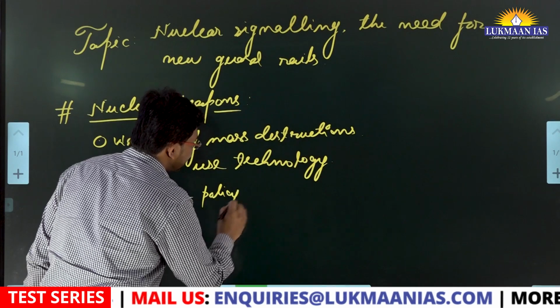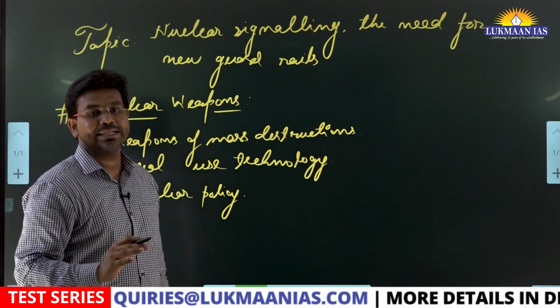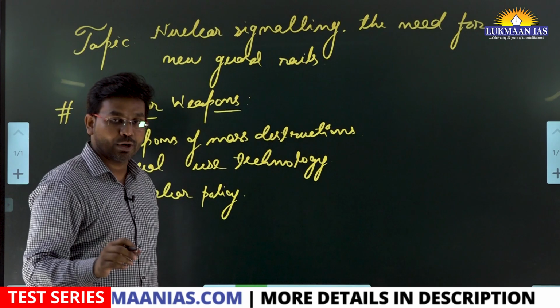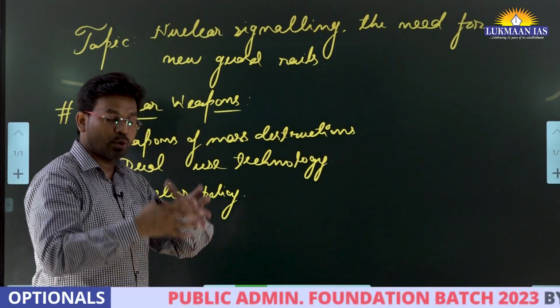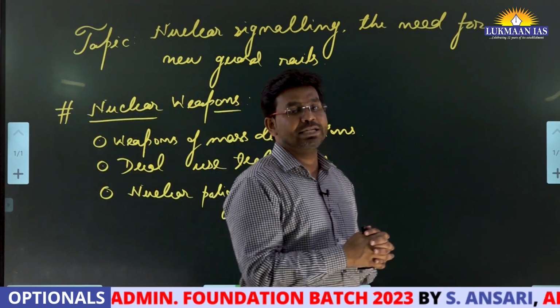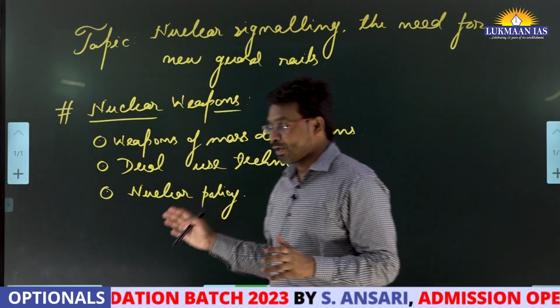For example, Russia has a nuclear policy, India has a nuclear policy, China has a nuclear policy. Similarly, the United States of America also has a nuclear policy. All those countries that possess nuclear weapons have a nuclear policy.